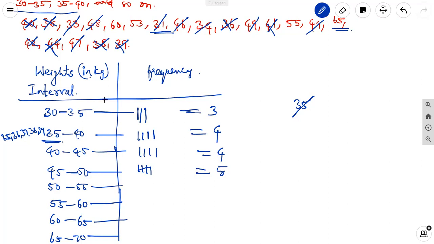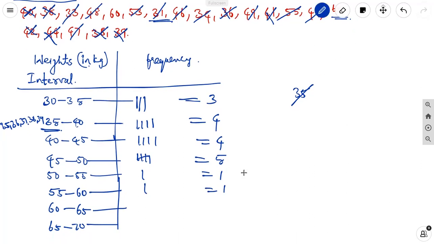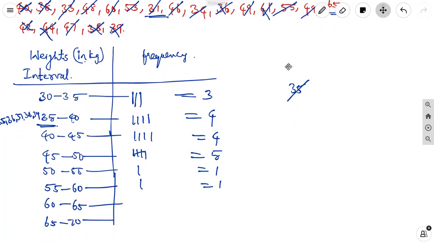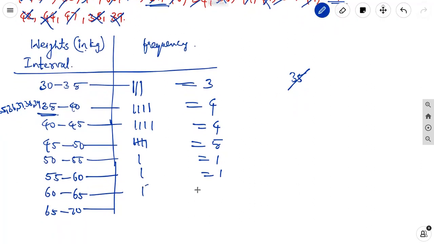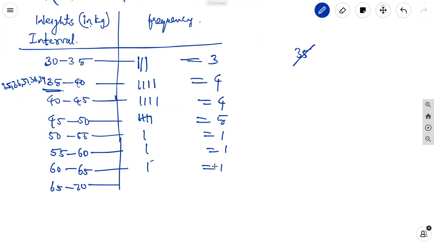50 to 55, only 1. 55 to 60, only 1. 60 to 65, 1. 65 to 70, only 65, so 1.